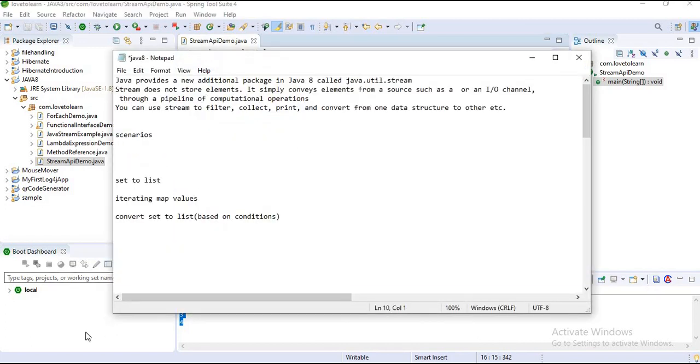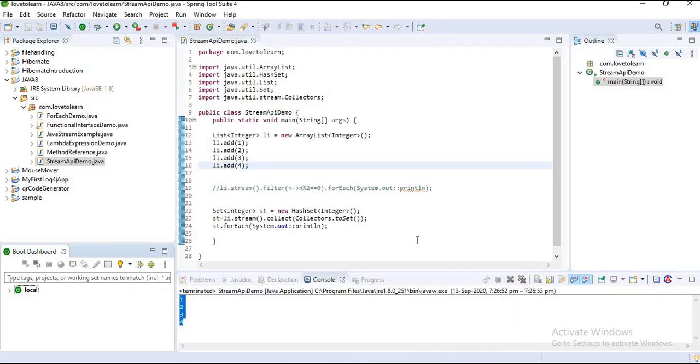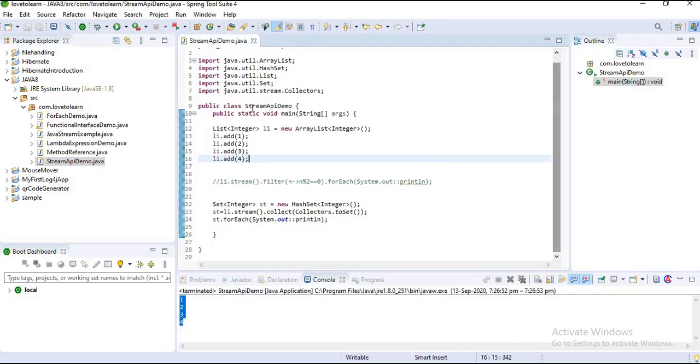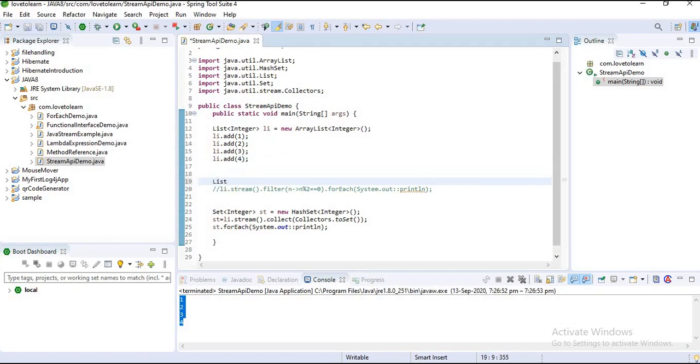List to set is also completed, and now set to list. Let's assume I took a list like il equal to, and now I want to add elements from the set to the list.